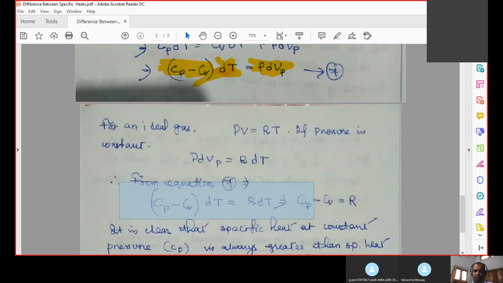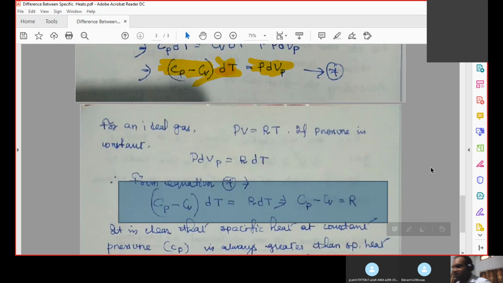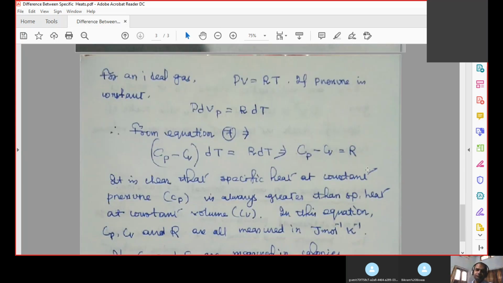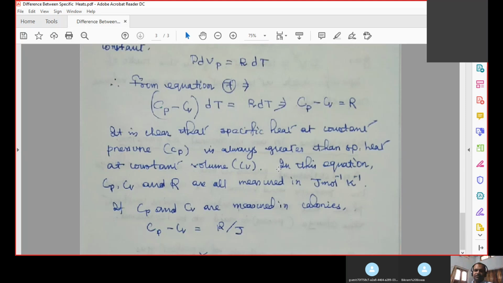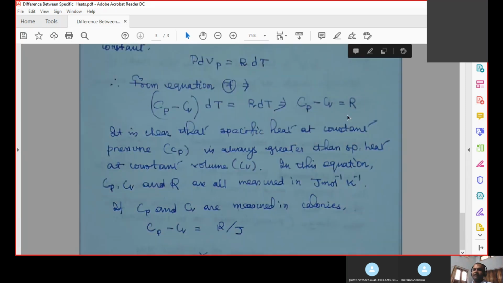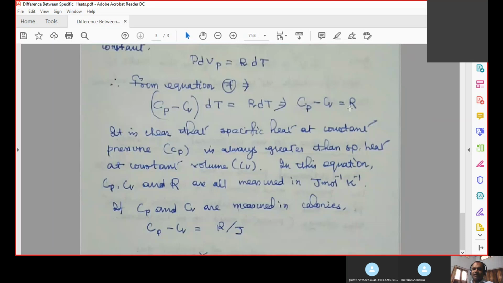Have you seen this expression? This is the required expression, the difference between specific heat at constant pressure and specific heat at constant volume. Therefore, the difference is nothing but R. The capital R is the quantity called universal gas constant.